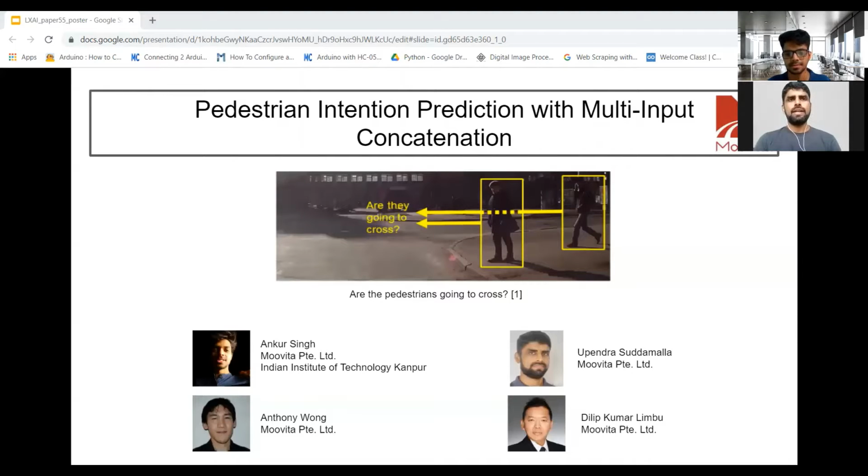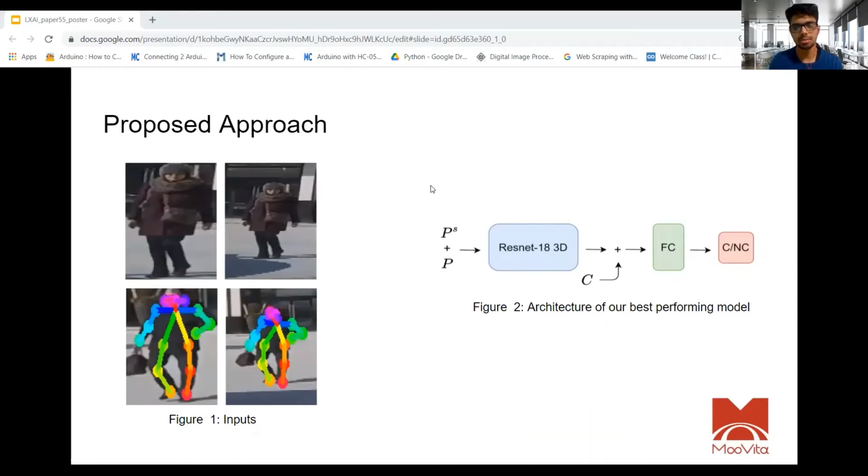I am Upendra, along with my co-author Ankur. We discuss our approach on estimating pedestrian intention. I'm going to explain about the proposed approach.